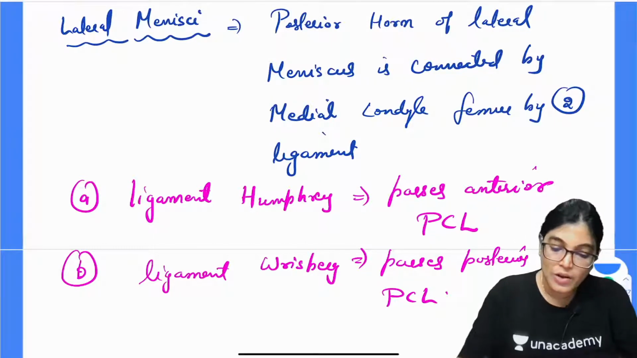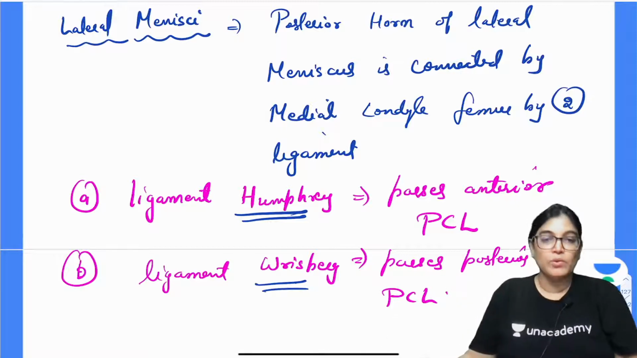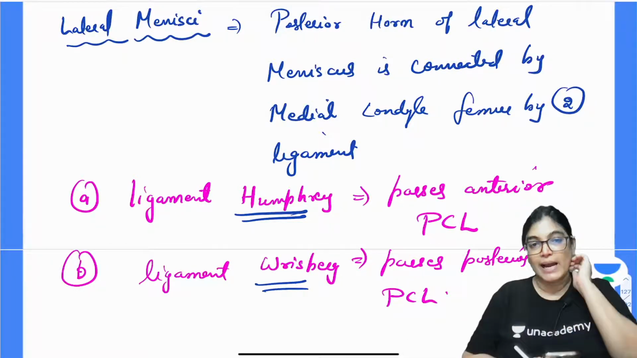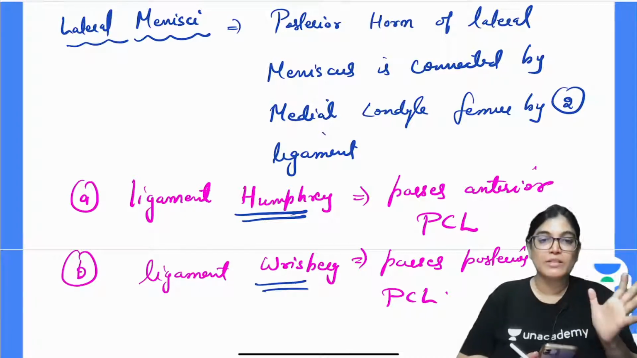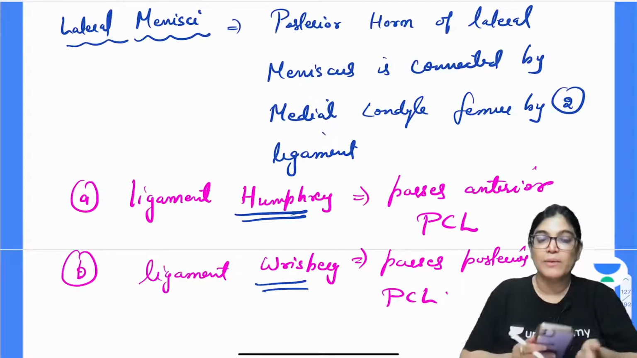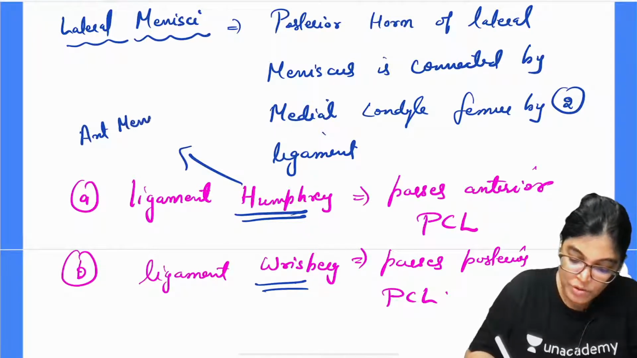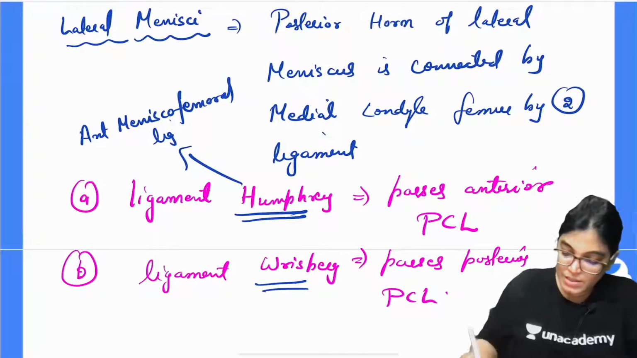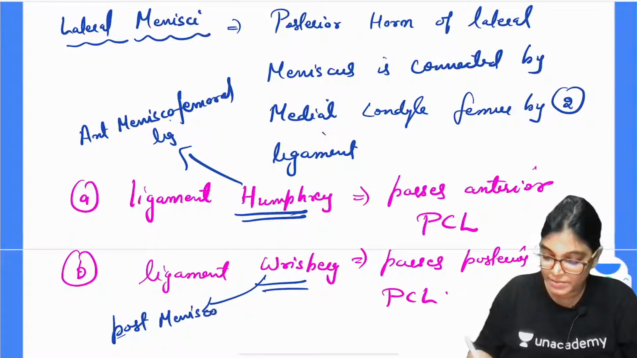This is how you can remember these points. H is alphabetically anterior to W. So H comes first, so it is the anterior meniscofemoral ligament, and W comes after, so it is the posterior meniscofemoral ligament. What is the other name of the ligament of Humphrey? It is the anterior meniscofemoral ligament. What is the Wrisberg? It is the posterior meniscofemoral ligament.